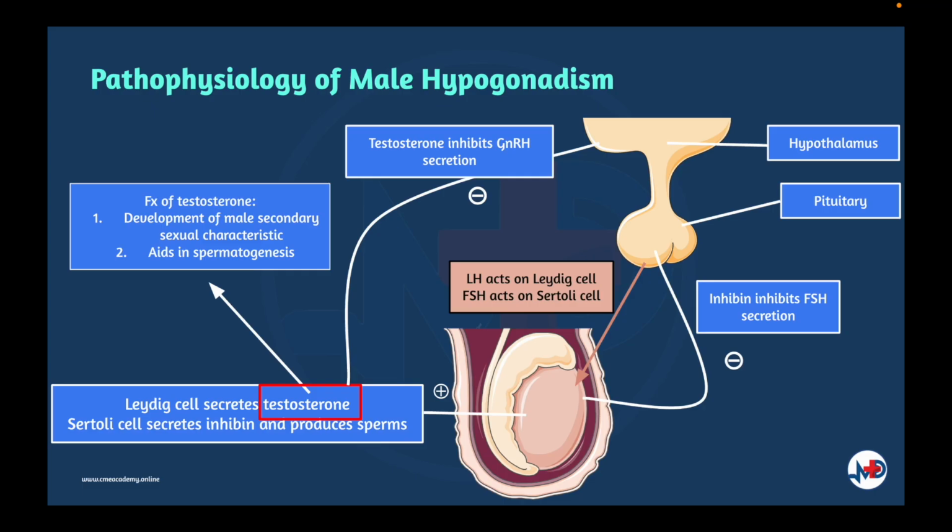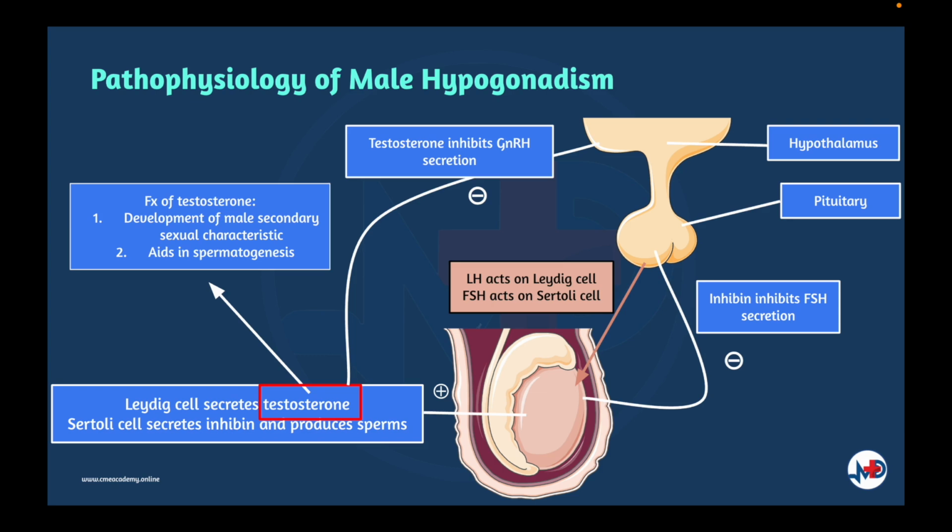This image is an outline of the hypothalamic pituitary gonadal axis. In males, the testis has two principal functions, which are to synthesize testosterone by the interstitial Leydig cells under the control of luteinizing hormone, and spermatogenesis by the Sertoli cells under the control of follicle-stimulating hormone together with adequate testosterone. Negative feedback suppression of LH is mediated principally by testosterone, while secretion of another hormone by the testis named inhibin suppresses FSH.